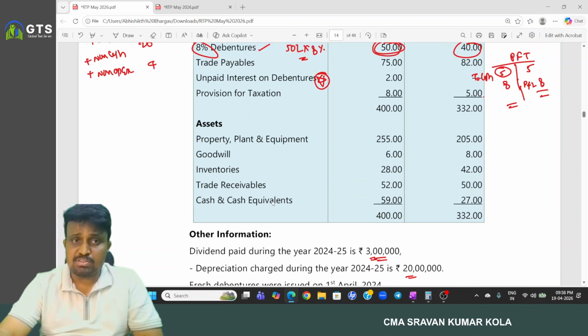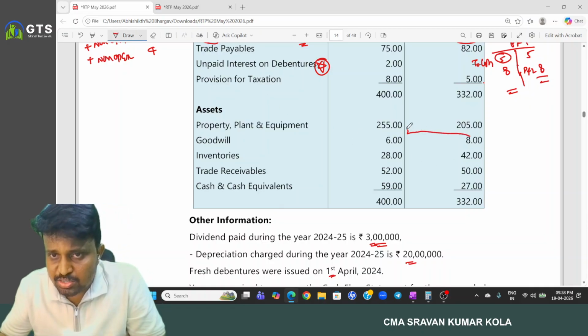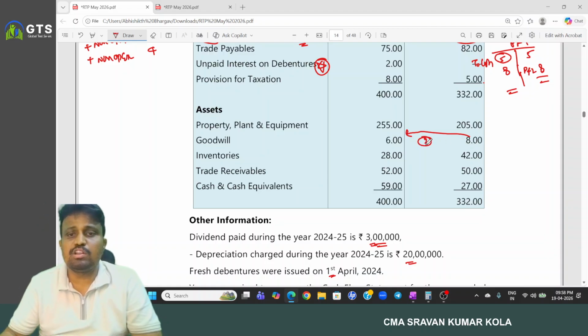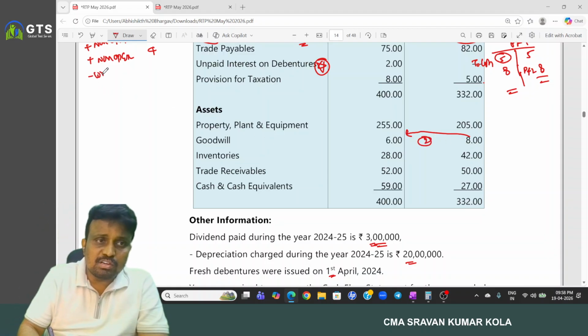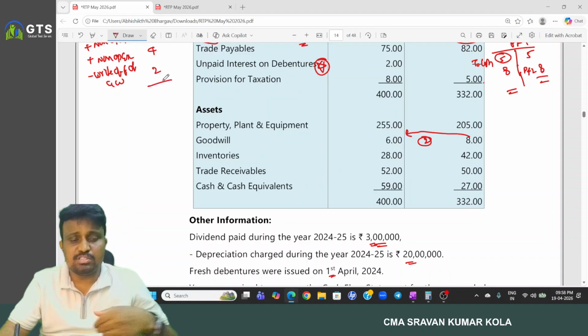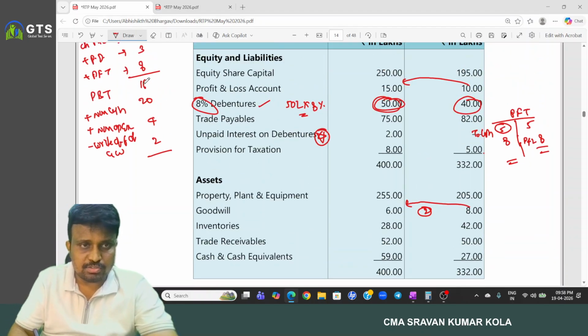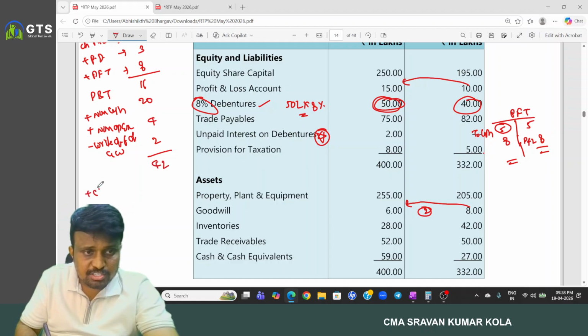And one more thing, coming to the assets, there is a decrease in goodwill. How much amount? 2 lakh. Nothing but what? Write off of goodwill. That is also non-cash. How much amount? 2 lakh. So we have to consider this one. So 36, 42.